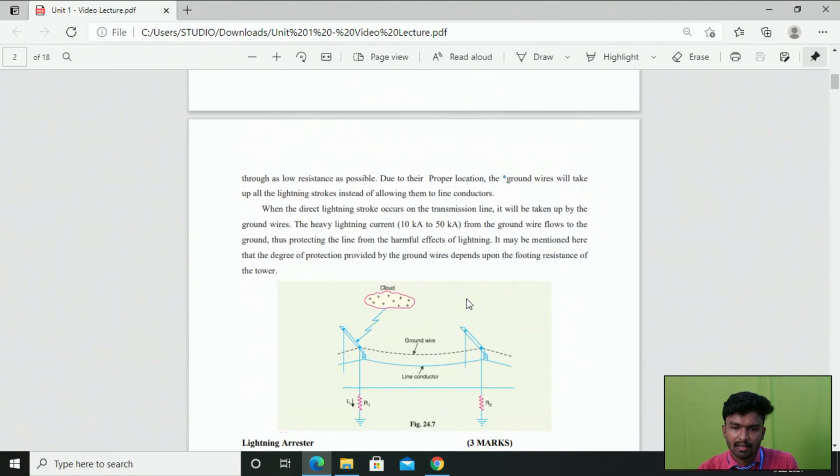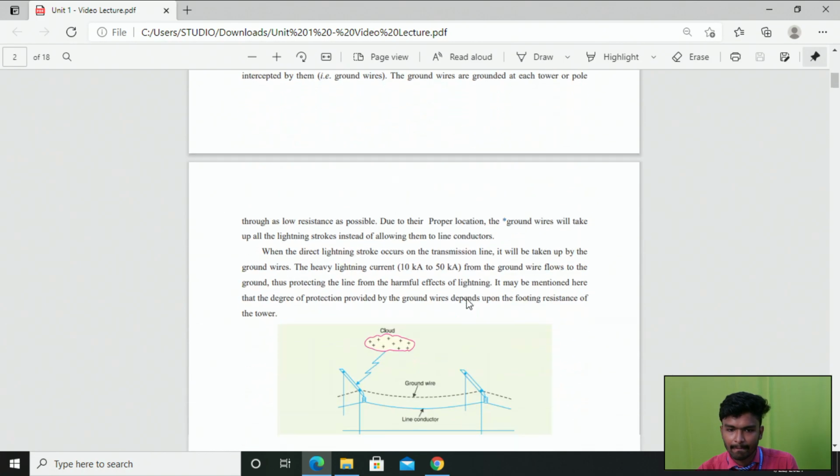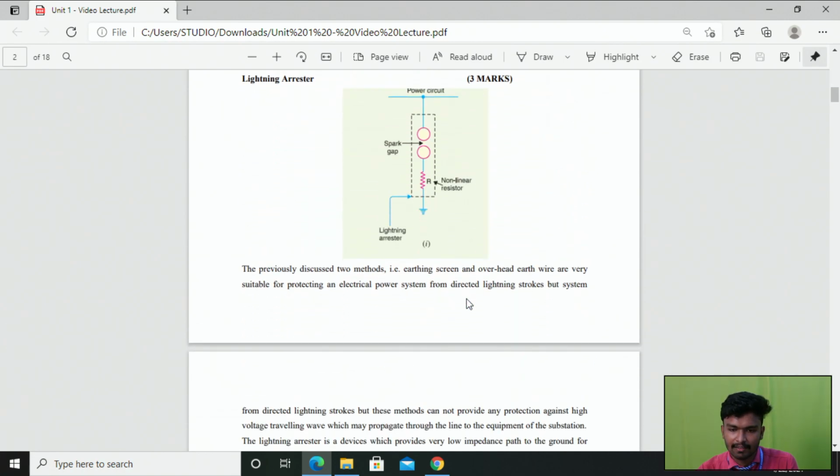So these are all the methods which are mainly used to provide protection against overvoltage created due to lightning as well as switching, right? So that's all about this topic.